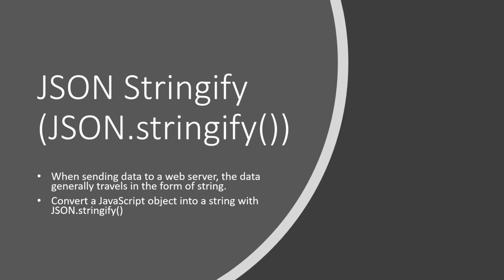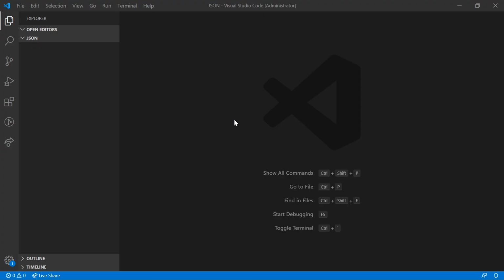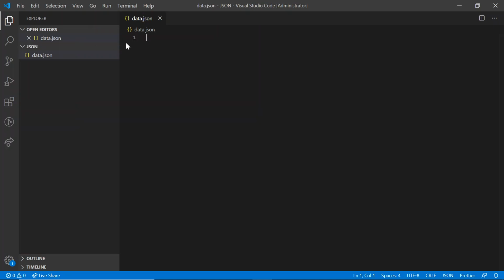Now let's jump into Visual Studio Code and get some understanding of it. I am inside Visual Studio Code. Here I am going to create one JSON file. Let's call it data. One thing we need to note here is that we are going to create an array of objects. And as discussed, let's assign a few properties to it.